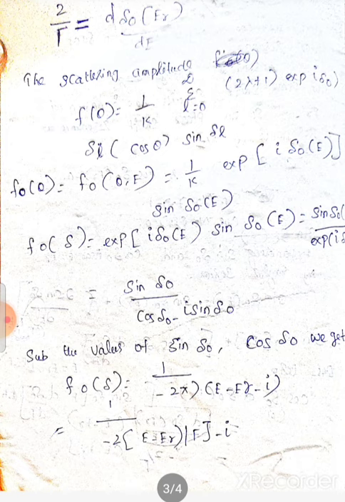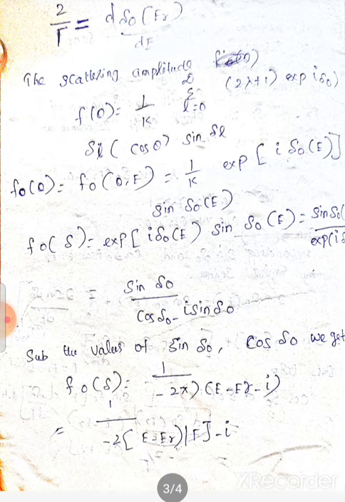Next we find the scattering amplitude value using the scattering amplitude formula. f of theta is equal to 1 by K summation L is equal to 0 to infinity, 2L plus 1, exponential i eta naught, sin eta L, P L cos theta. We get the answer: f of eta equal to sin eta naught by exponential minus i eta naught.